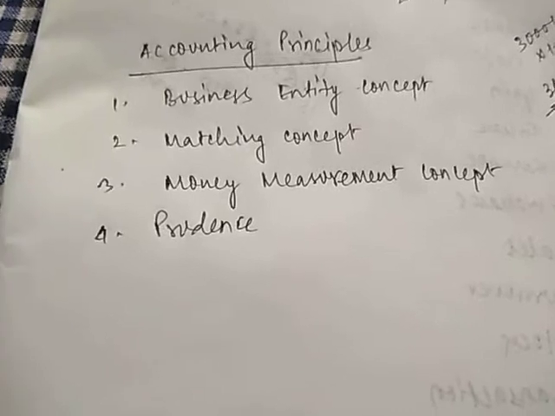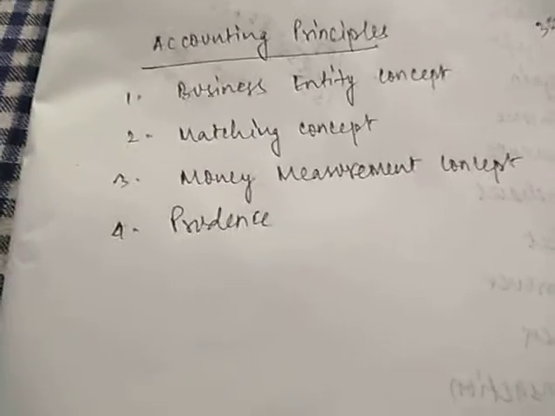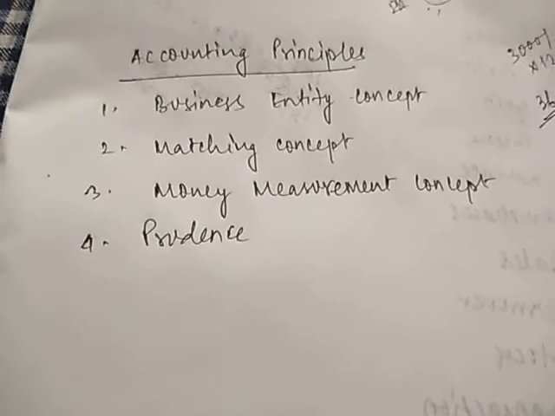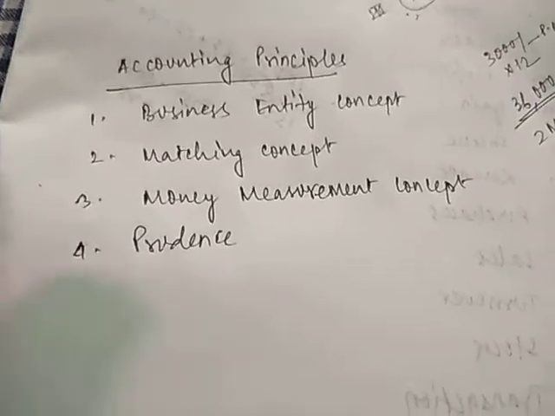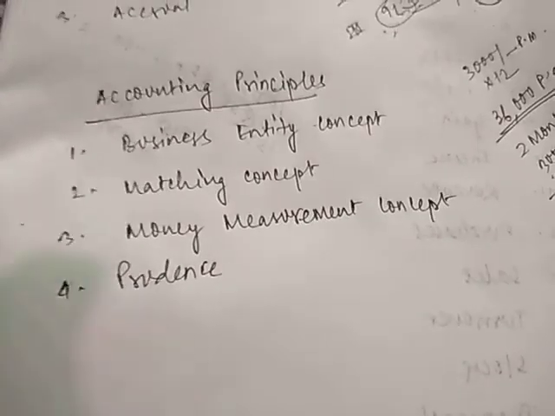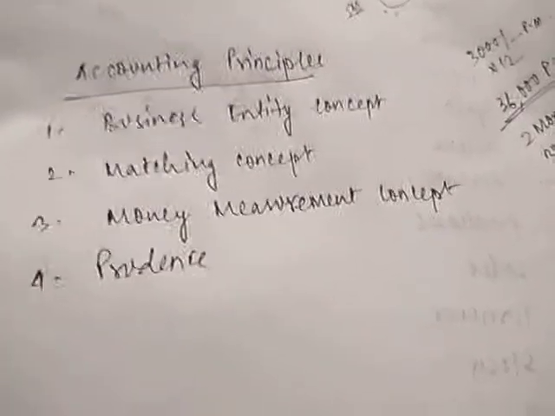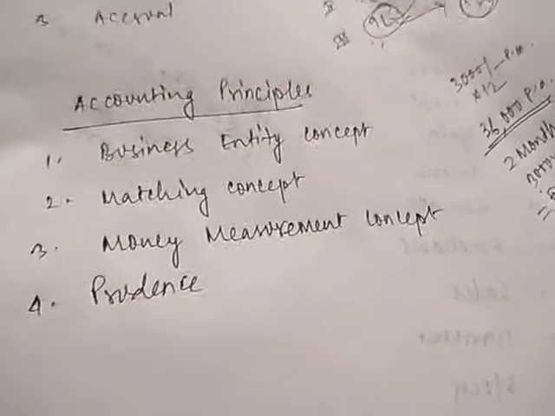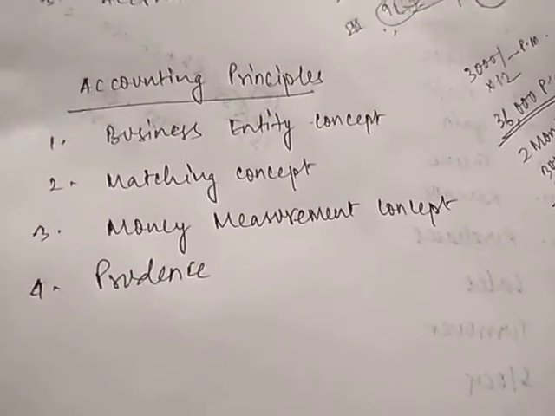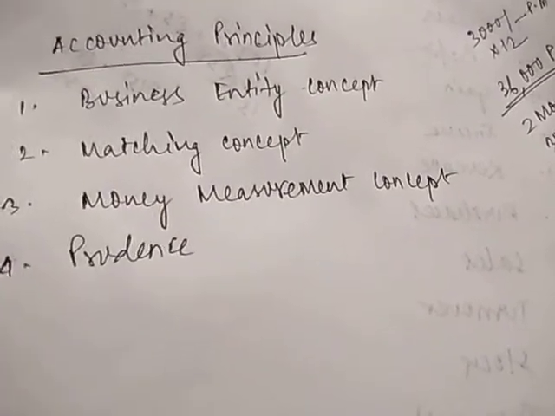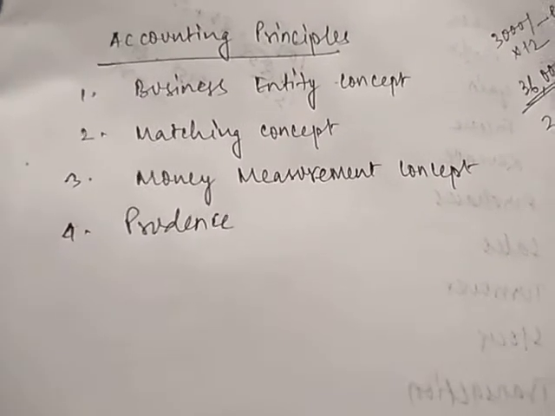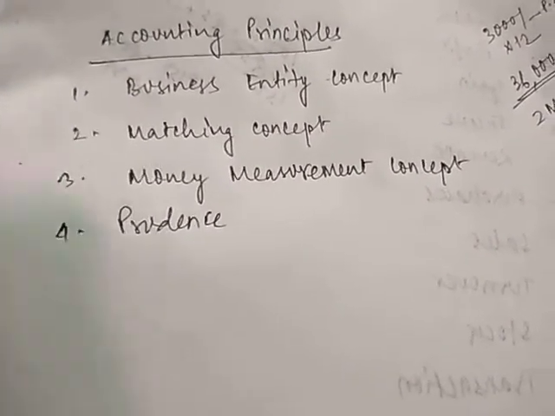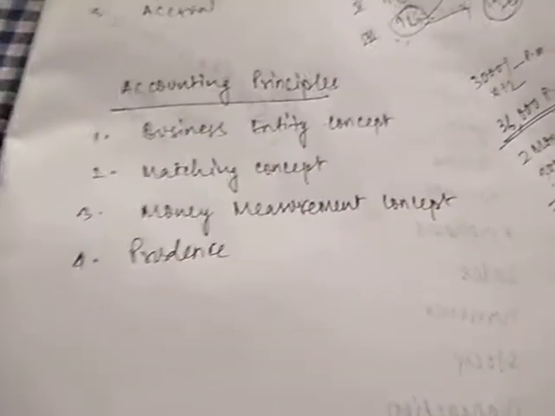If we have a doubt that we need to suffer a loss 2 years from now, 5 years from now, or 3 years from now, we'll record that loss, or we'll start making provisions and reserves for that. We'll start making some sort of reserve for that, since we have a doubt that we will suffer this loss in the near future. If we have some doubt in our mind that this amount of loss may be incurred in future, this amount of expenses we might need to pay, we'll start making provisions and reserves for that. We'll keep a record of that in our books of accounts, even if we have the smallest amount of doubt on that.